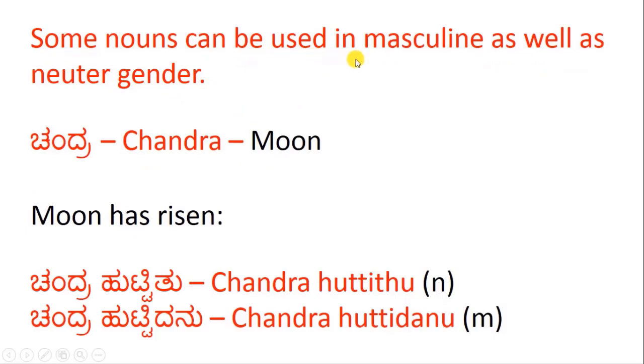Some nouns can be used in masculine as well as in neuter gender. For example, Chandra, which is moon. Now moon has risen, which can be Chandra huttitu, or Chandra huttidanu. If you use huttitu, it is neuter gender. If you use huttidanu, you are saying that Chandra is masculine.